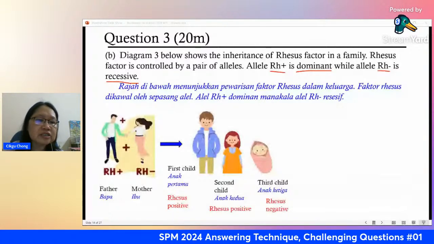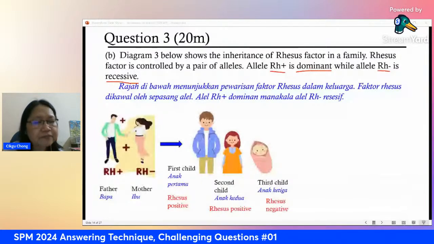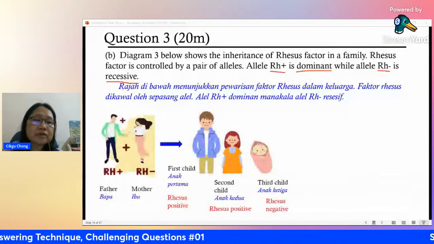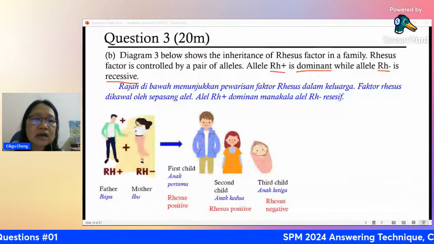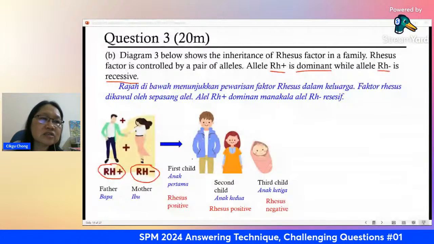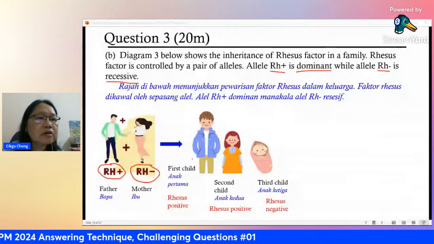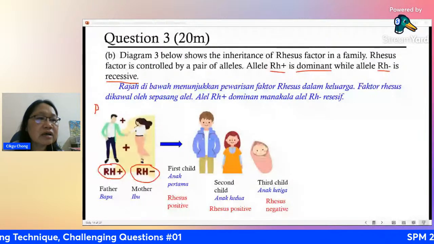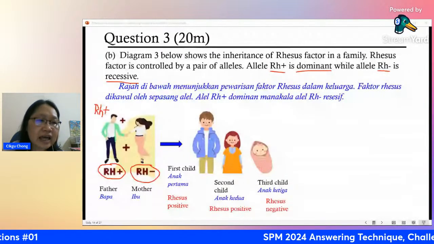The first child is rhesus positive, the second child is also rhesus positive, and the third child happens to be rhesus negative. The rhesus negative child is because the father also has one rhesus negative allele. That means the father is not homozygous. The father has one positive allele and also a recessive allele.